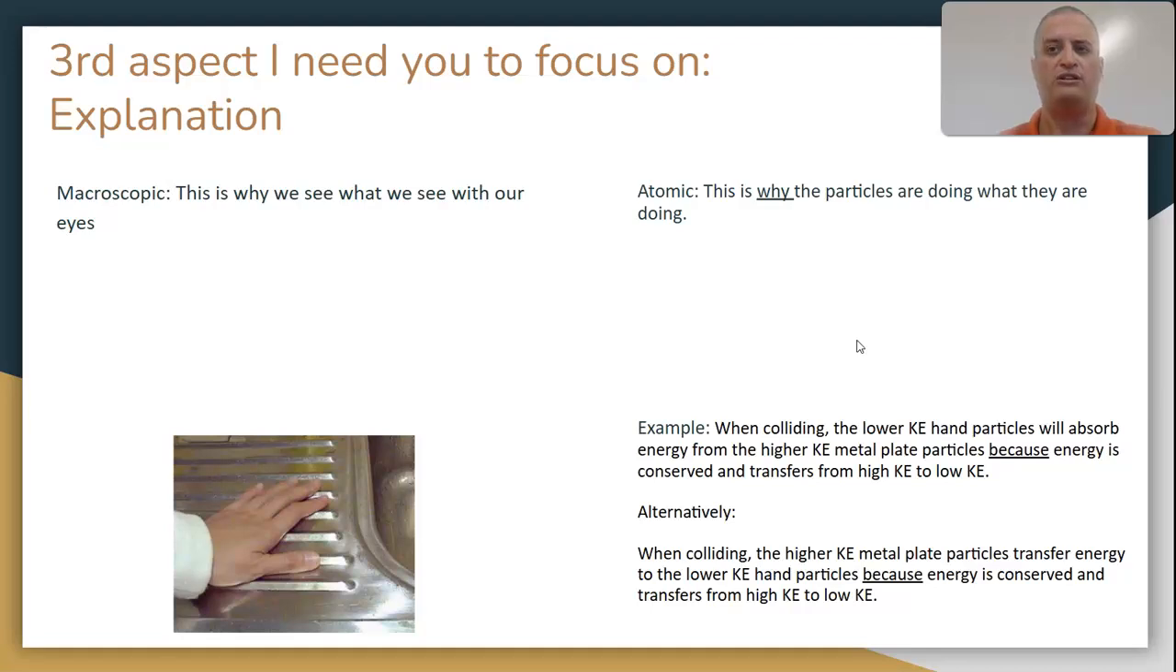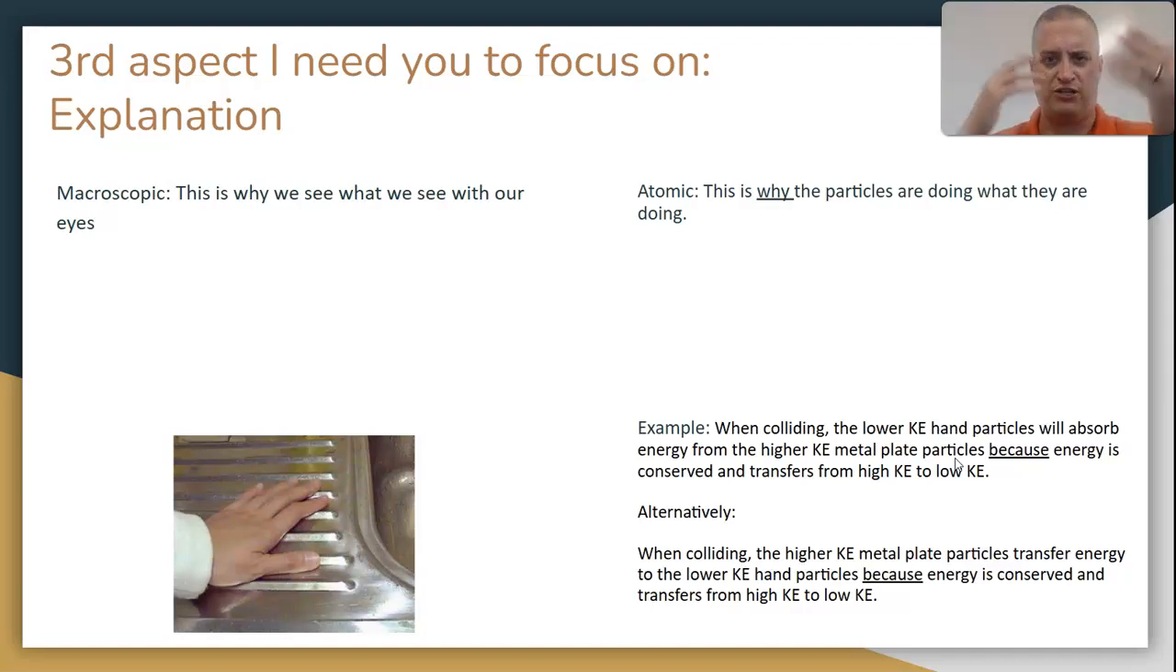So when you're trying to describe these, you always need to talk about each side. Students often will overlook and miss the other half, or just assume, well, you know it does the other. I want you to write it down because that's the only clear way I know that you know that it is all together there. So looking at the example, when colliding, so we always need to say they're colliding, they're coming into contact, the lower kinetic energy hand particles will absorb energy from the higher kinetic energy plate particles.